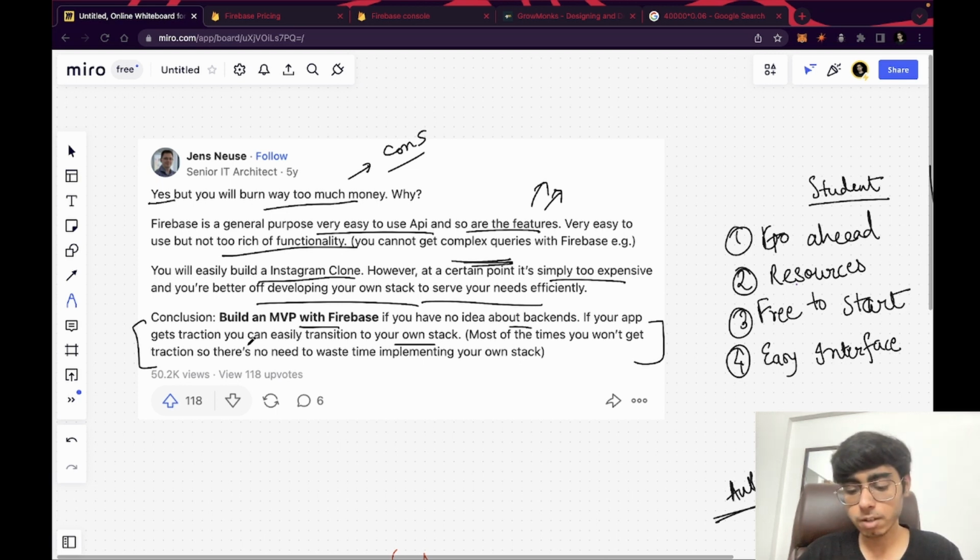So to avoid all the cost of paying developers for a heavy backend microservices setup, just start with Firebase. You can hire college students, they know Firebase, and you can easily build your product at a very low cost, right? So this was the thing.